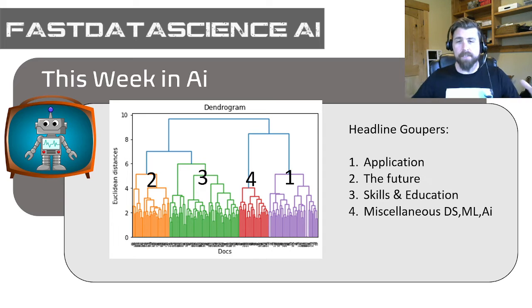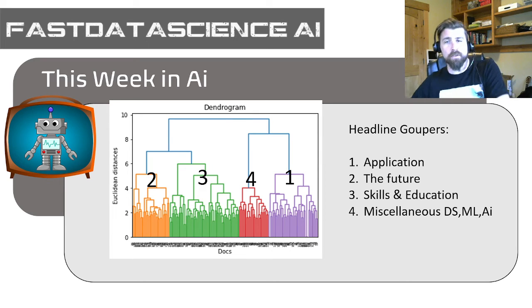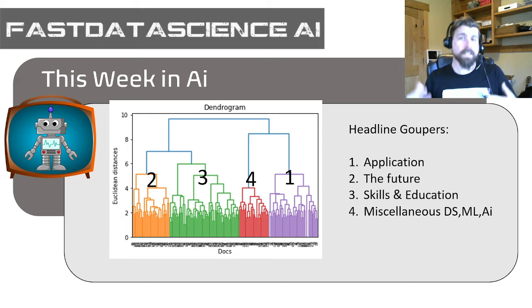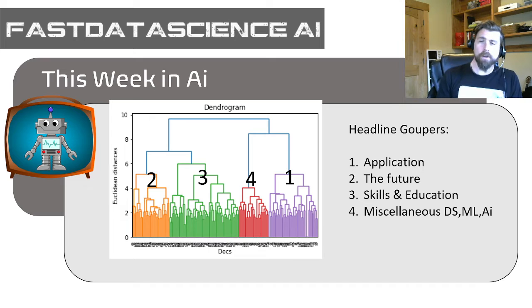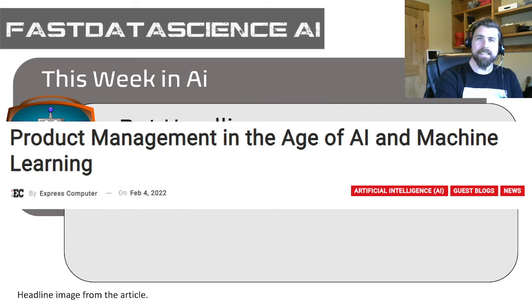This one's the most diverse, and it's the most closely related to the future, because oftentimes in those future articles, they're talking about skills and things that are going to be happening and important for the future. And then number four was just a miscellaneous bucket. It was the smallest bucket. It's where we dumped all the things that didn't group nicely with the others. So let's go ahead and jump in and see the best examples of each of these, except for number four. We're going to ignore that one for the sake of time.